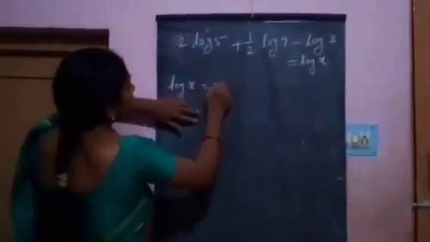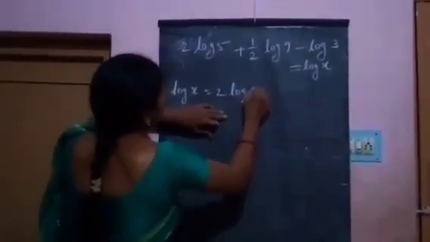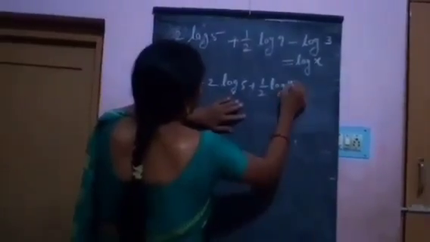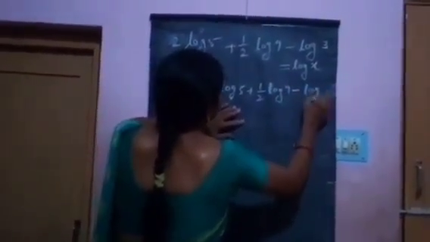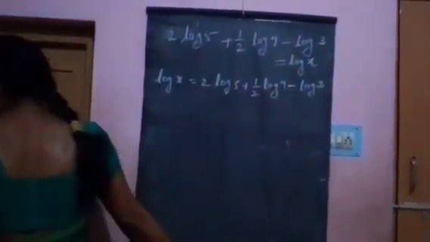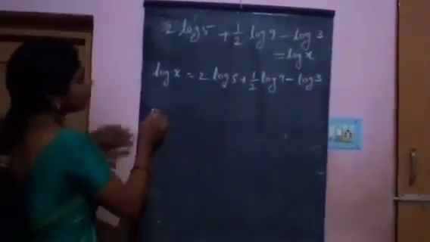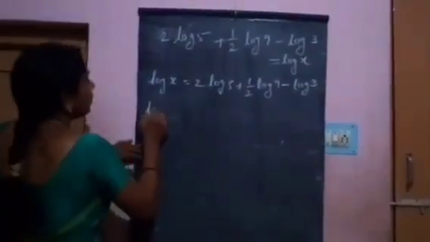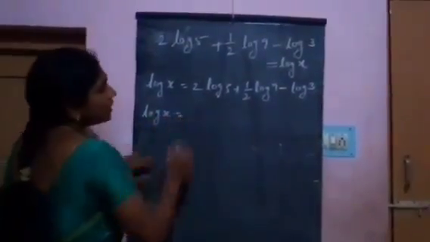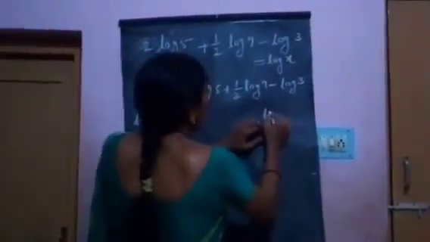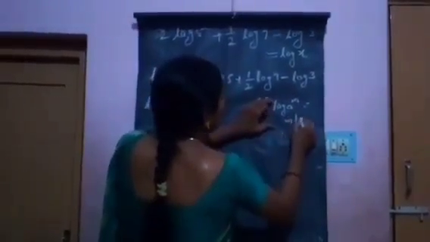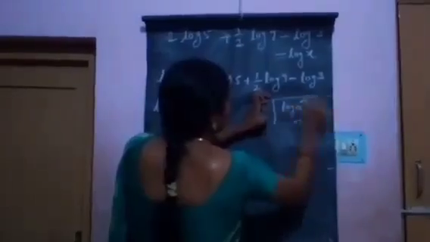So log x is equal to 2 log 5 plus 1 by 2 log 9 minus log 3. We use the formula log a power m equals m log a.